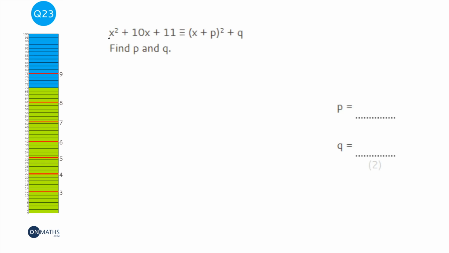Okay, so this question asks us to rearrange this bit to make it in this form here. Now, we're not going to use the bit in red at all in our answer. It's just there as a guide of what we're looking at getting. And this sign here just means is completely equivalent to, so it works for any value of x. So we're going to first of all look at that and go, right, how are we going to get there? Well, this is a completing the square question, so we're going to have to complete the square to get it in that form that I've highlighted in red.